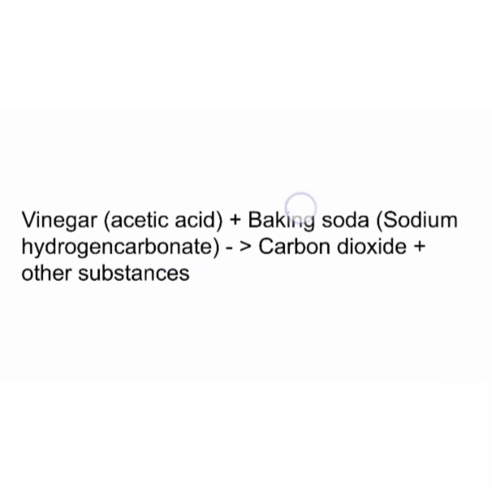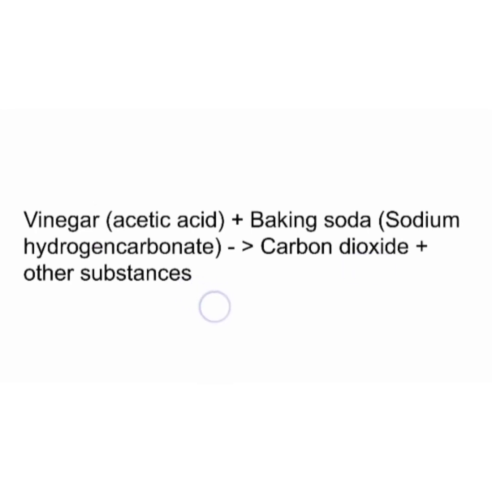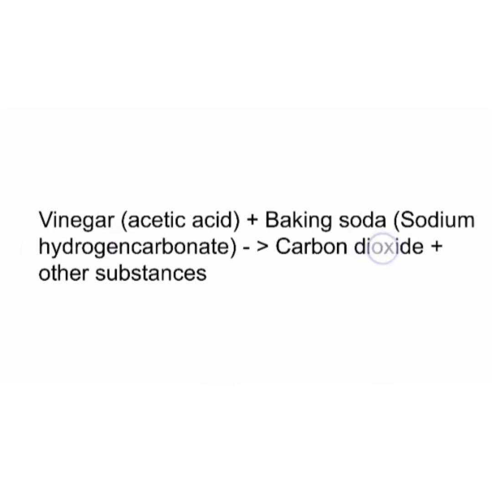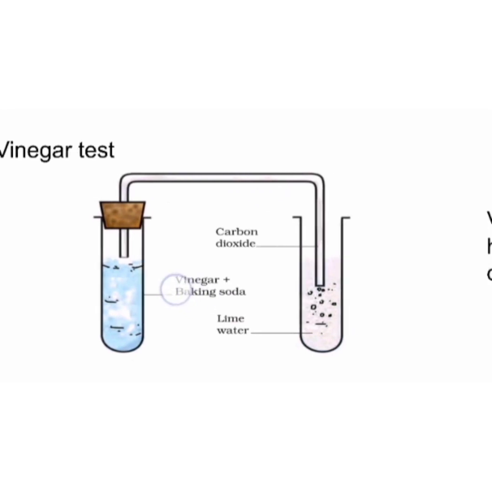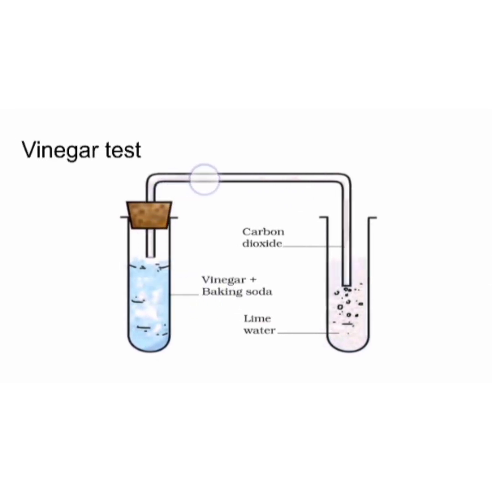Now when we add baking soda to vinegar, it produces carbon dioxide and some other substances. Carbon dioxide is the gas produced. It also produces a smell and a hissing sound, right?